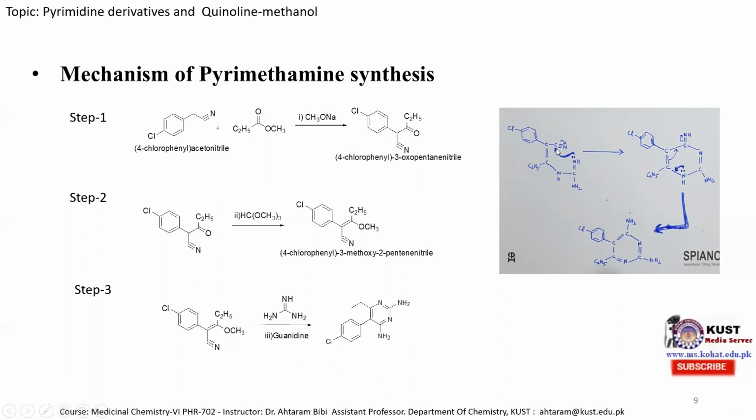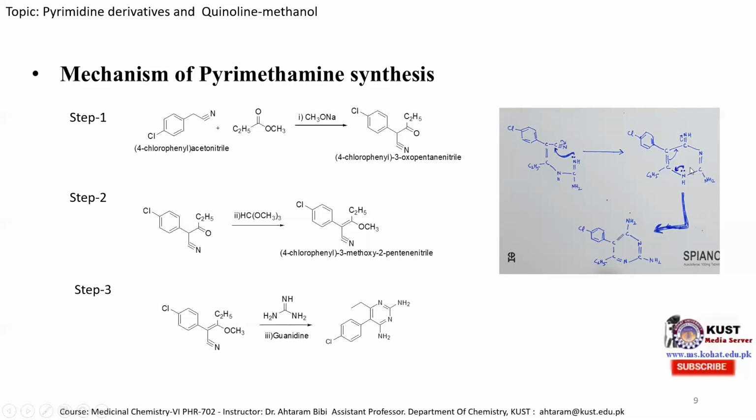So we can see over here this CN group, then a carbon-carbon double bond, and then a methyl group, and this is the guanidine unit, which is substituted with this carbon atom having the methoxy group before. Now, this lone pair of electrons attacks this carbon atom, so this pi electron shifts toward the nitrogen atom, and the cyclization happens.